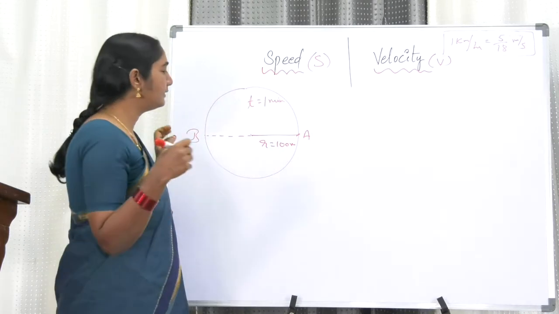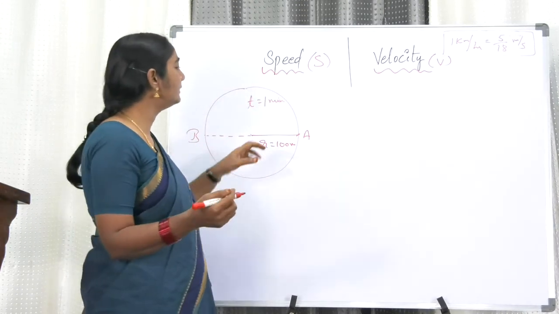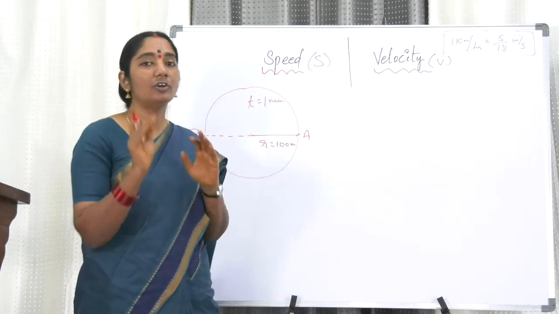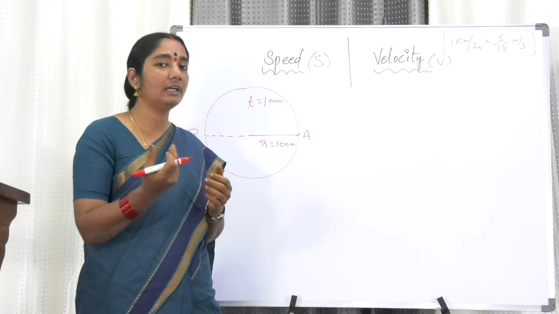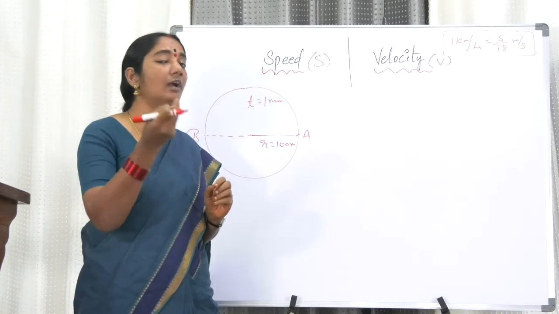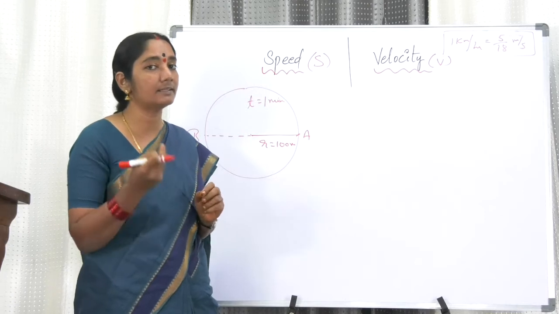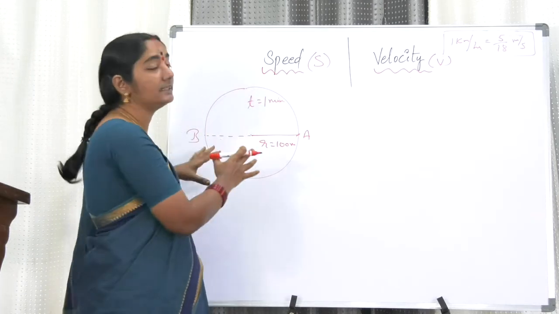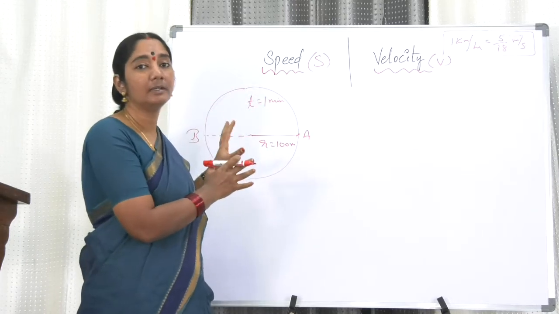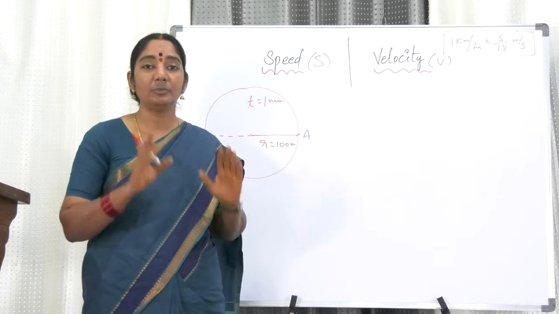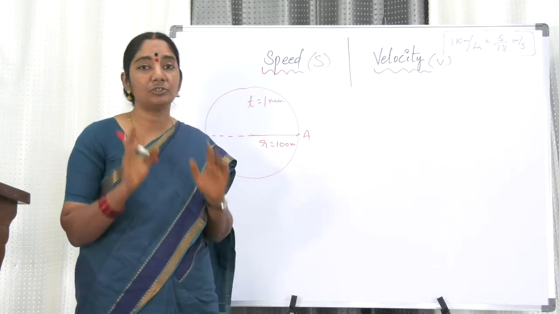My dear friends, the problem was given as a cyclist moving along a circular track. I request all of you, whenever you read a problem, try to understand the problem, and after understanding it, picturize the problem. Put it on a diagram. A diagrammatical representation is a very important habit to be developed among students.